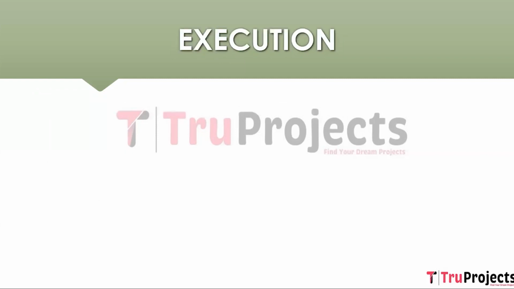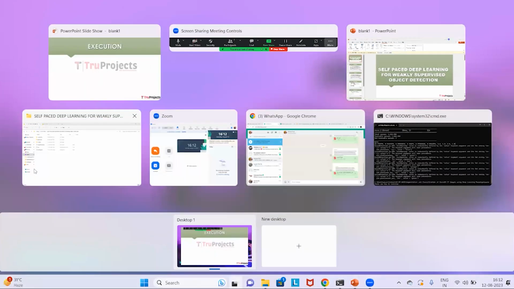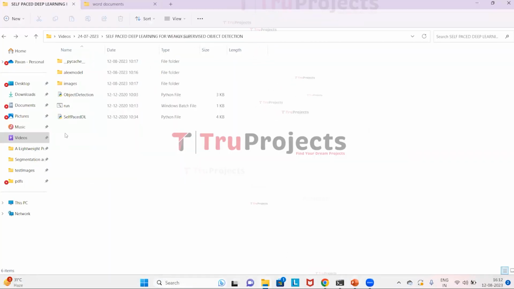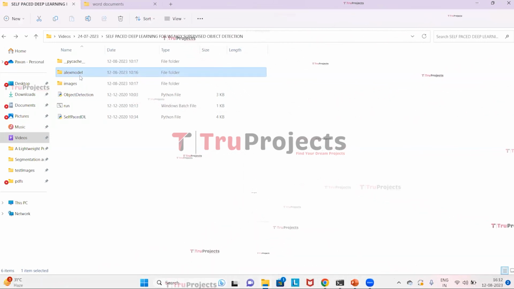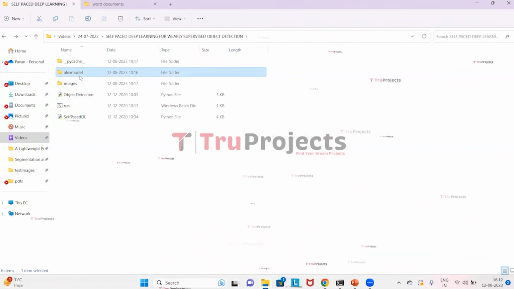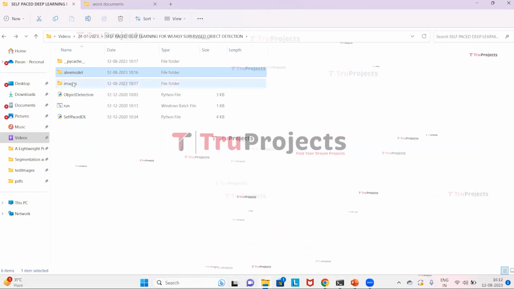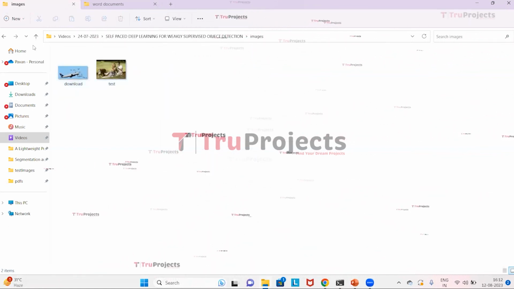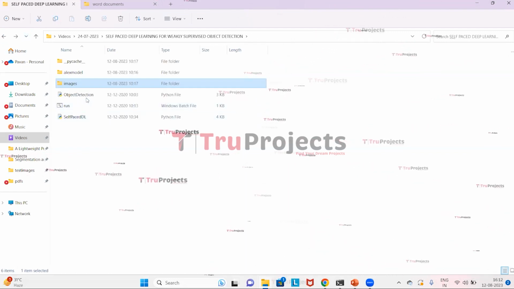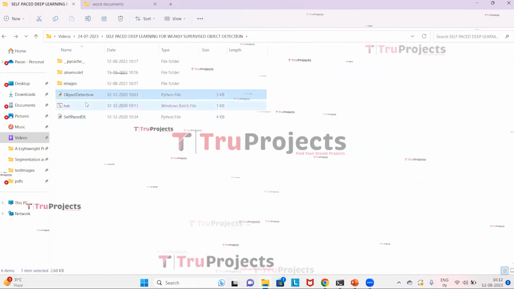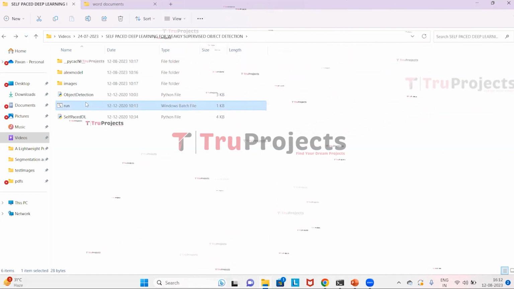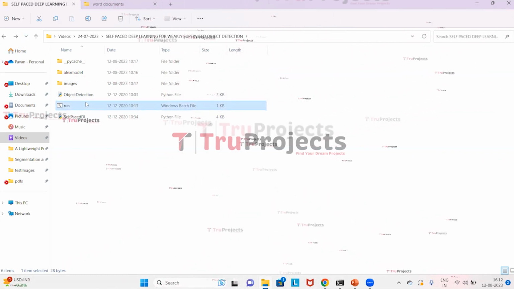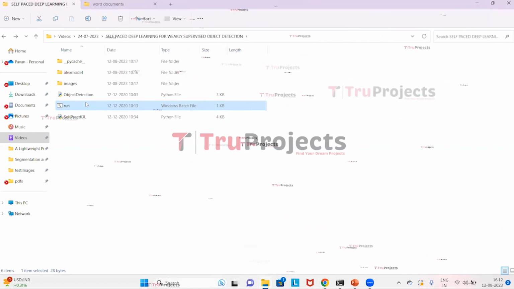For execution of the project, first we need to open the code folder. This is the code folder of the project, and this is the AlexNet model. It contains the algorithm information. This will be loaded into the project code during runtime to train the model. And these are the images, on which we will be training the model. And this is the Python main code file, and this is the run.bat file. Instead of executing the project in the command line interface, we have created a Windows batch file for execution. So we need to double click on it for execution.